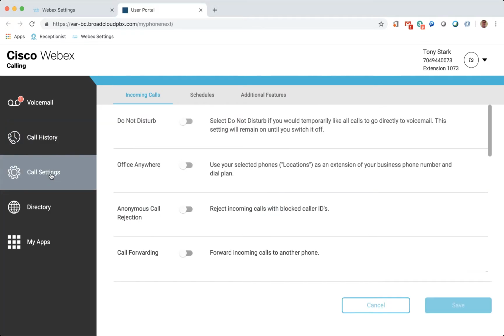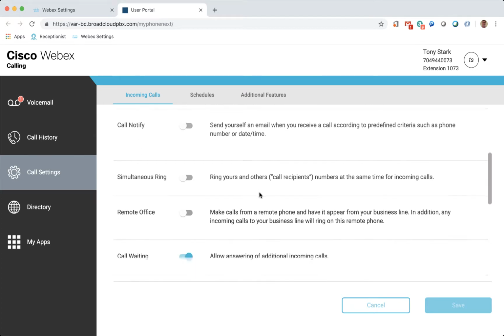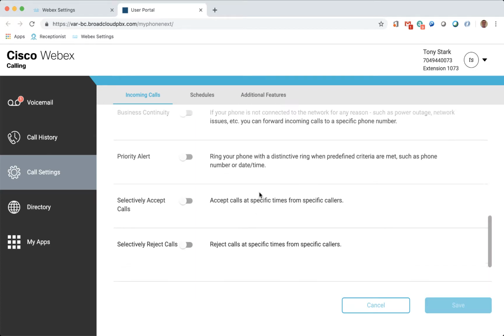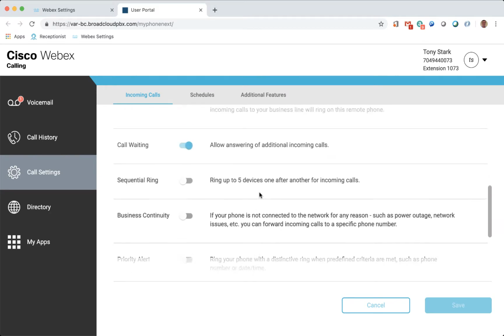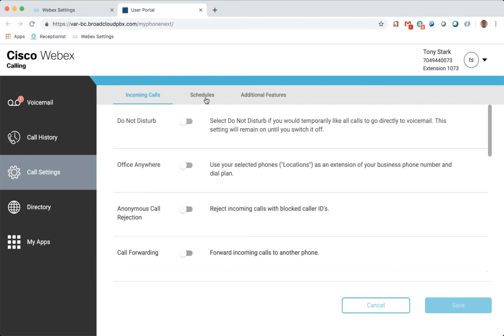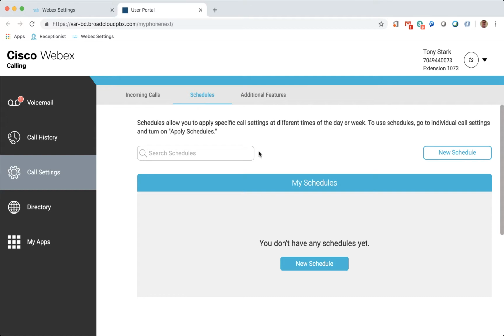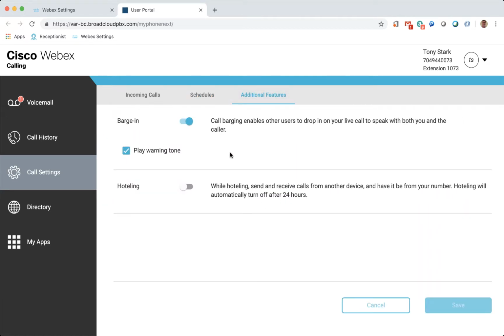The call settings section is where the end user can control the behavior of their phone or PC app. The settings presented here are the ones enabled by the administrator in the administrator interface for the user. Notice these are the same options given to the administrator on the administrator interface.